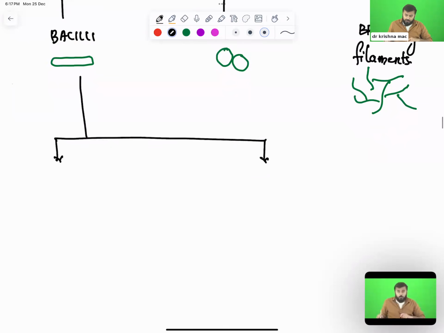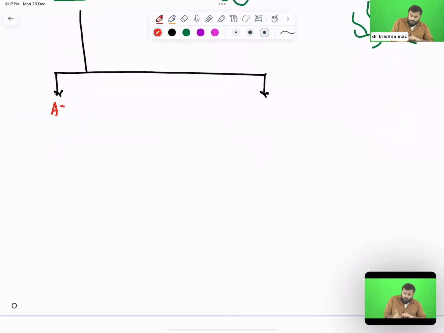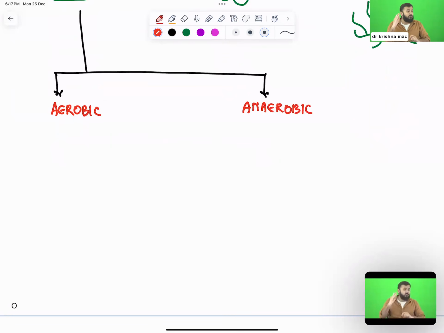One is called aerobic, another one is called anaerobic. Sir, what is aerobic and anaerobic? You guys have been studying this from kindergarten onwards. I'm not asking for examples, you know what is the meaning of aerobic? Organisms which will survive only in the presence of air. Organisms which will survive only in the absence of air are anaerobic.